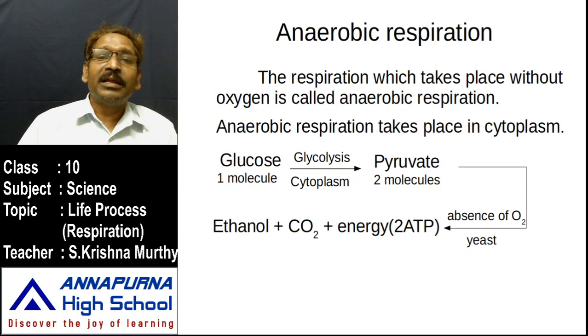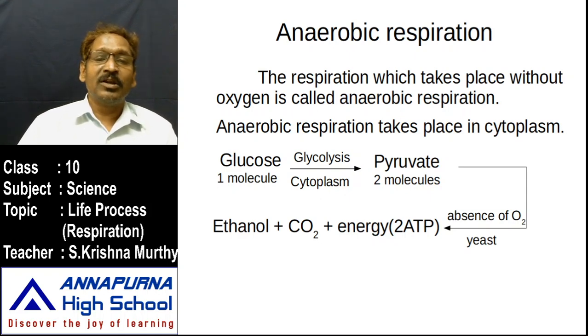but the cell needs some energy. At that time also, the cell can get some amount of energy, a very small amount. So this kind of process is known as anaerobic respiration. Anaerobic respiration takes place only in the cytoplasm. Aerobic respiration takes place in the mitochondria, but anaerobic respiration takes place in the cytoplasm.